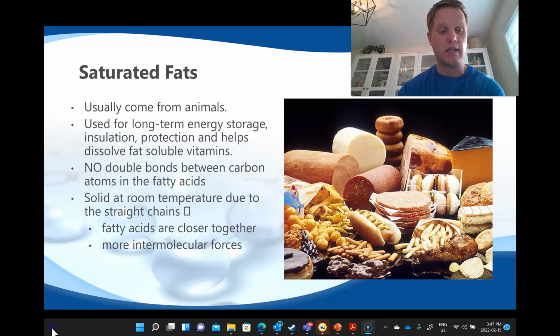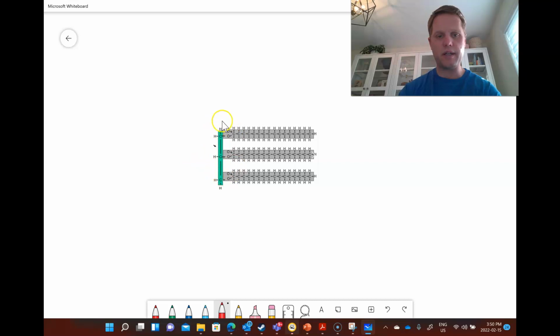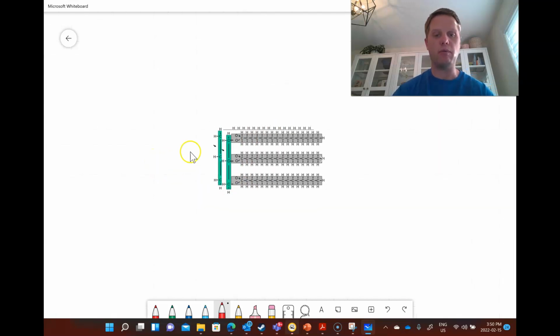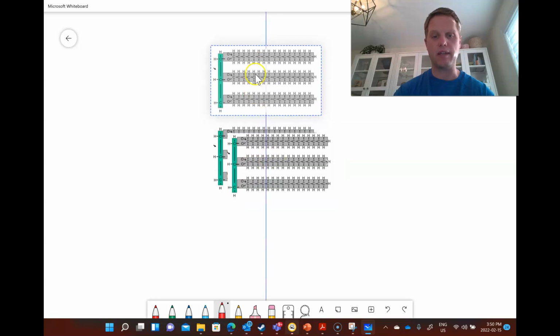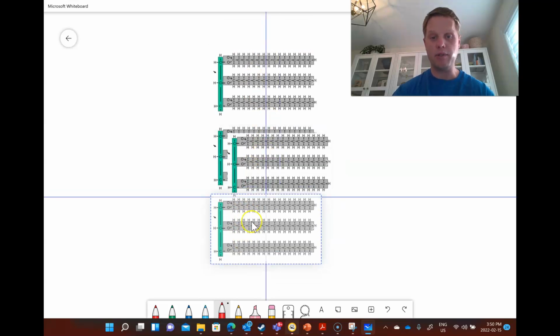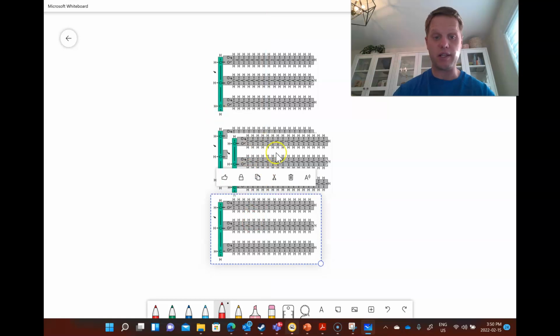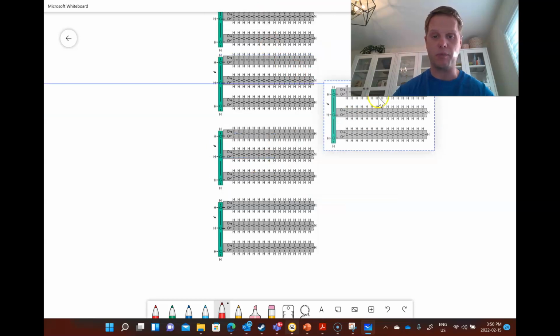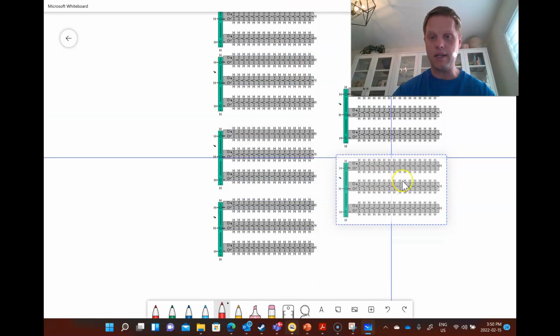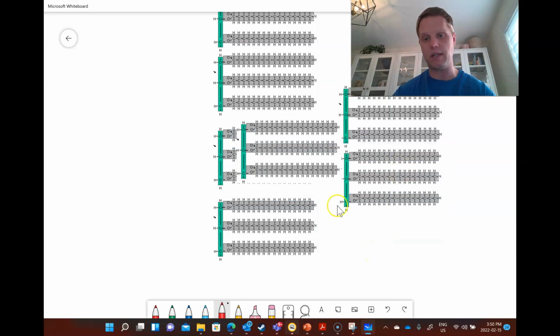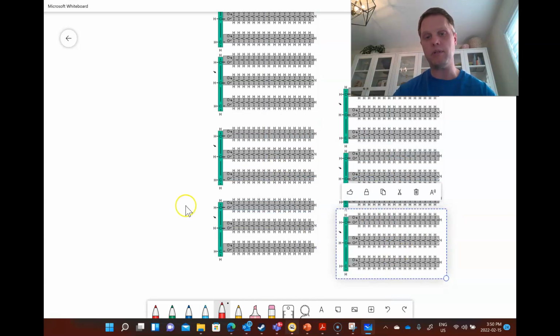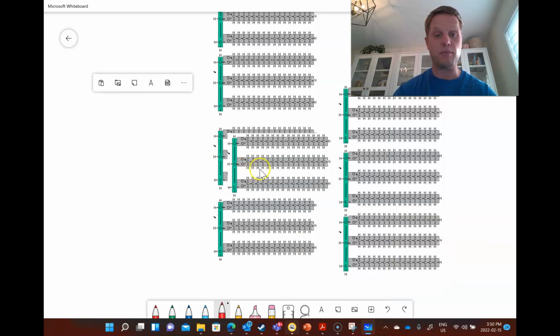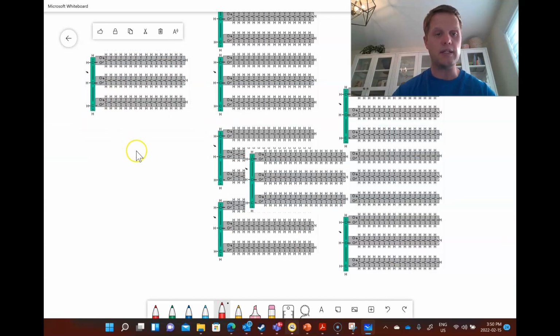So let's see what this looks like. Here we have a triglyceride. Here is our glycerol backbone, and then here we have 3 fatty acids. When you eat a lot of animal fat, you'll not just eat one animal fat, but you'll eat lots of different triglycerides. And if you notice, if I was going to place them all on my page here, they could pack really, really close together. Because they can pack really close together, they're going to have some really strong van der Waals or London dispersion forces.